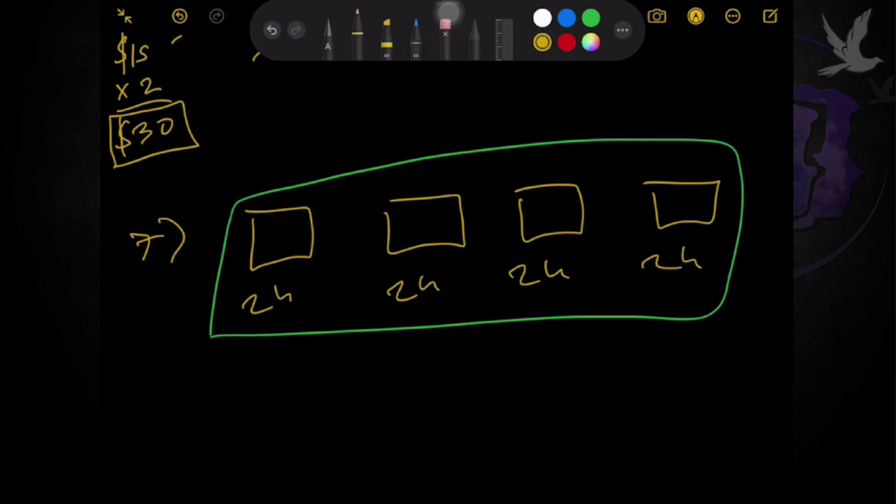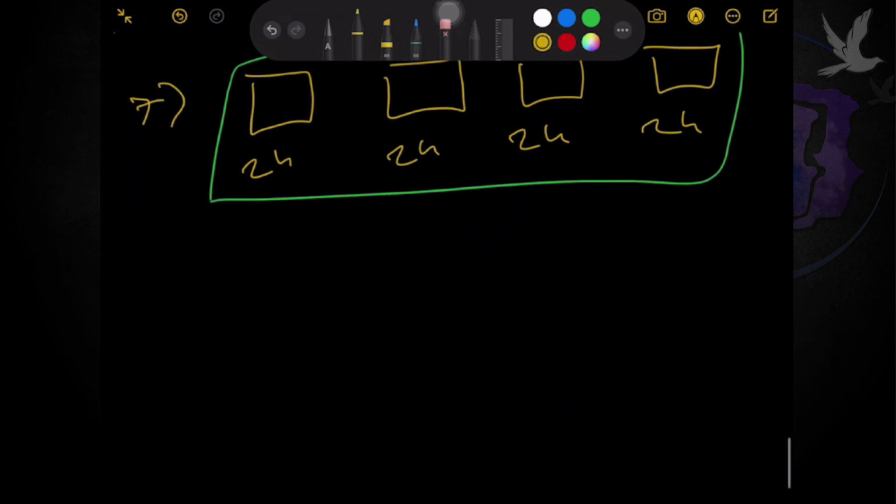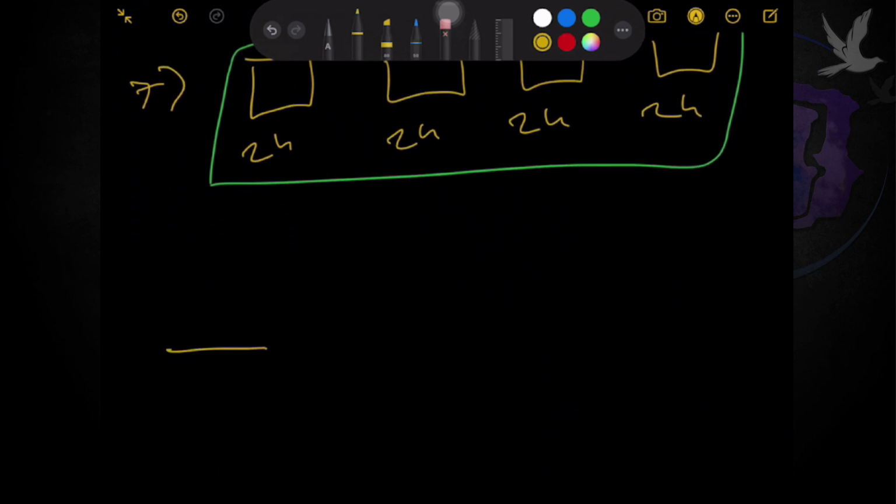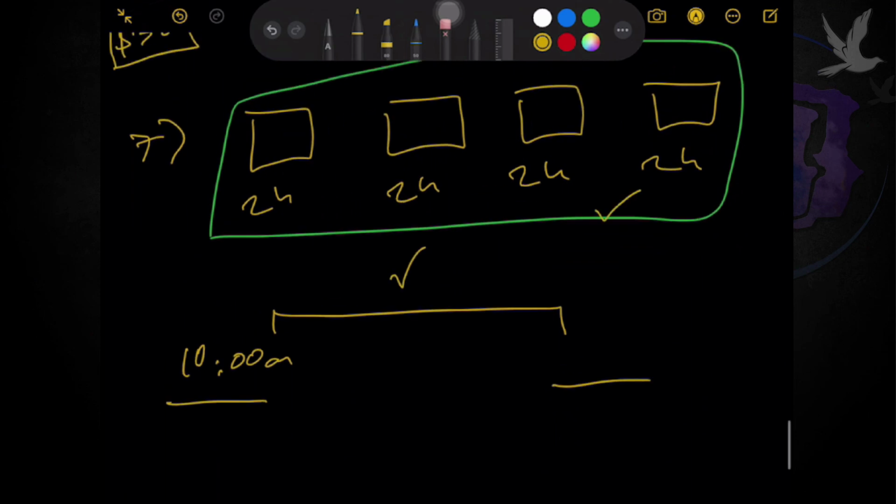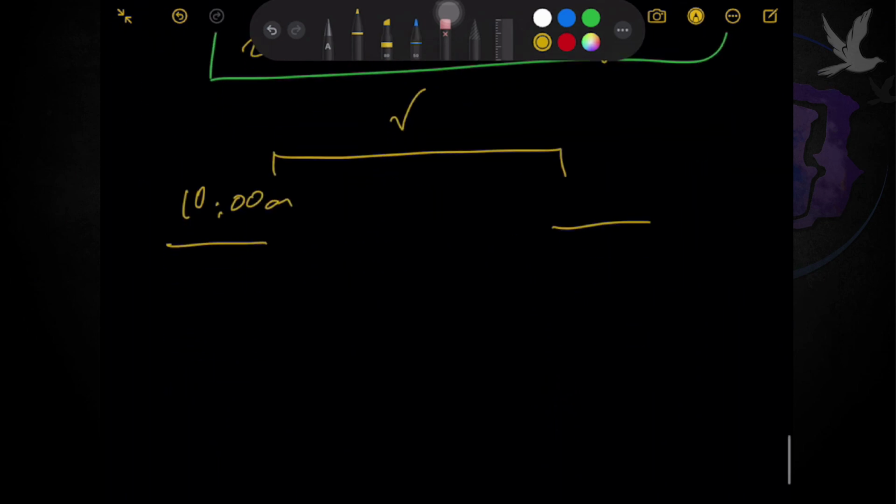And for letter B, if he started painting at 10 a.m., what time did she finish? So, meron tayong time started, which is 10 a.m. You do not know what time he ended, so that's what you are basically solving for. And also, you have your duration. Meron tayo niyan. Where's your duration? Nandito. With your answer in letter A. Then from there, you can apply the problem solving, the technique that we used earlier.